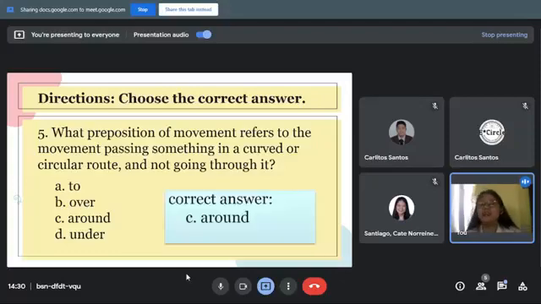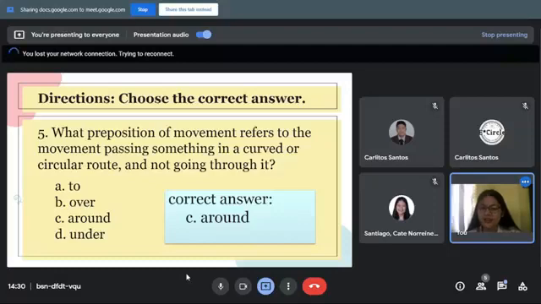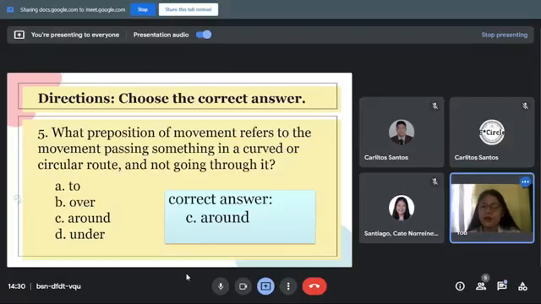The answer for question number 5 is indeed letter C, because around refers to the movement passing something in a curve or in a circular route but not going through it. I can see that you really listened well and you understand our lesson for today.